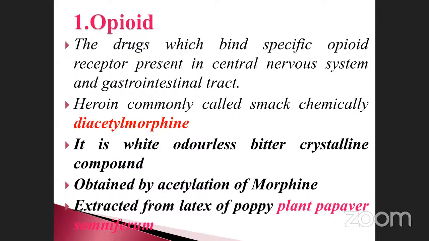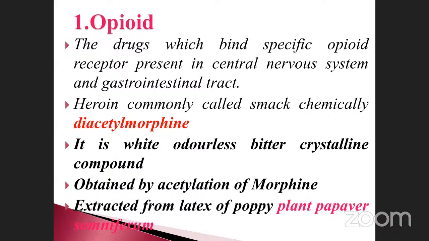As a result, you will get diacetylmorphine, extracted from the latex of the poppy plant. It has latex, which means it comes under the Papaveraceae family. That plant is called Papaver somnifera. Here they may ask the question: from which plant is opioid isolated? Papaver somnifera.